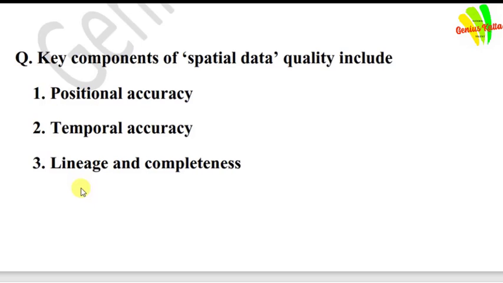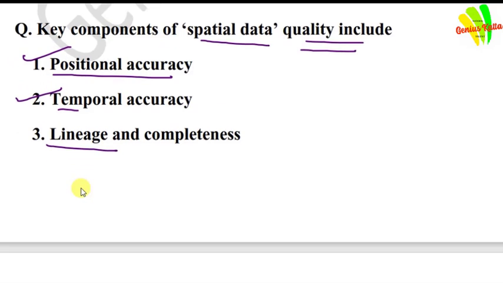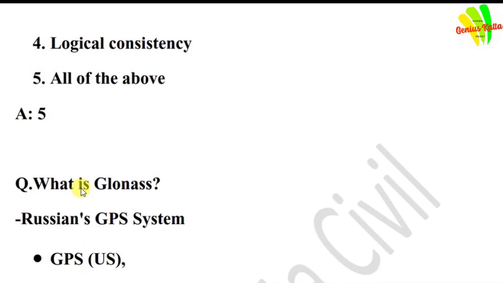Next question is, key components of spatial data quality include. Positional accuracy, yes. Temporal accuracy, yes. Lineage and completeness, of course. After that, logical consistency, yes. Answer is all the above.